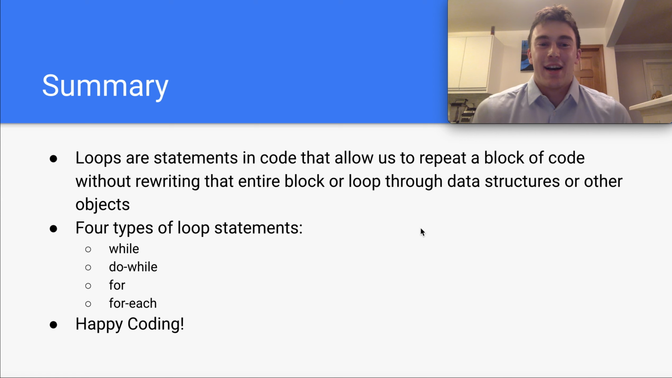So as a summary, loops are statements in code that allow us to repeat a block of code without rewriting that entire block, or loop through data structures or other objects. We have 4 types of loop statements: while, do while, for, and for each.